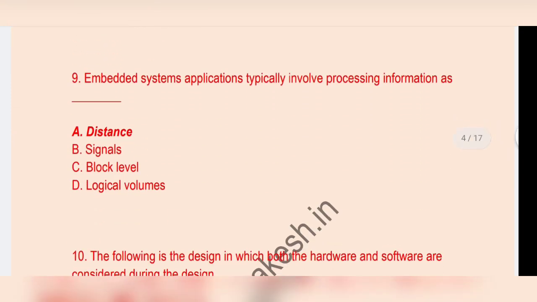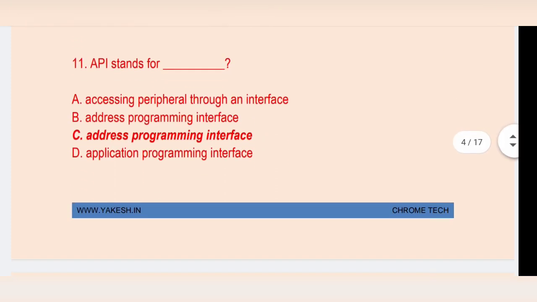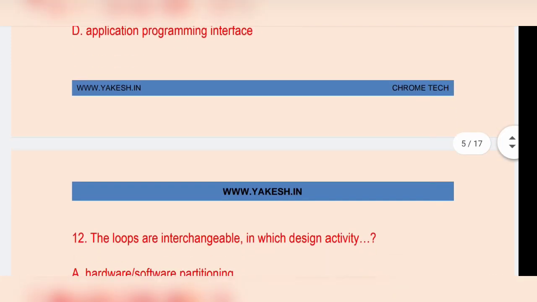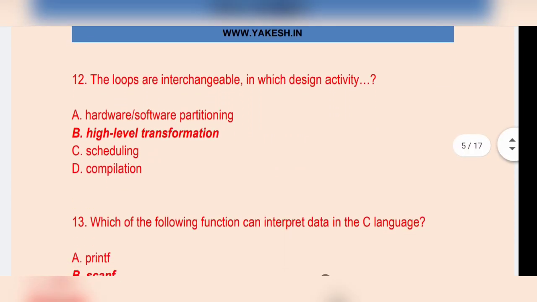Embedded system application typically involves processing information as distance. Option A. The following is design in which both the hardware and software are considered during the design. Option A, software hardware co-design. API stands for Application Programming Interface. Option C. The loops are interchangeable in which design activity? Option B.